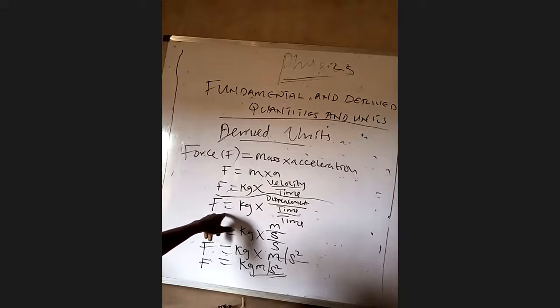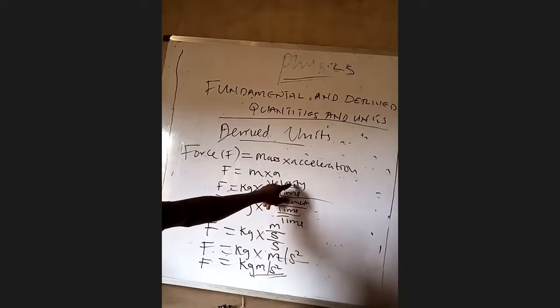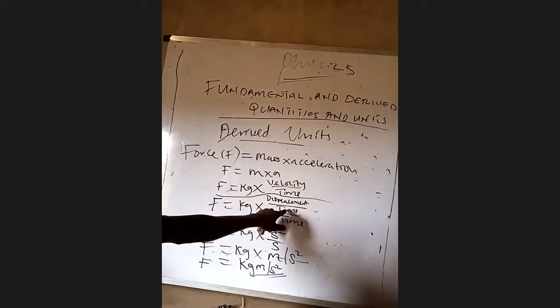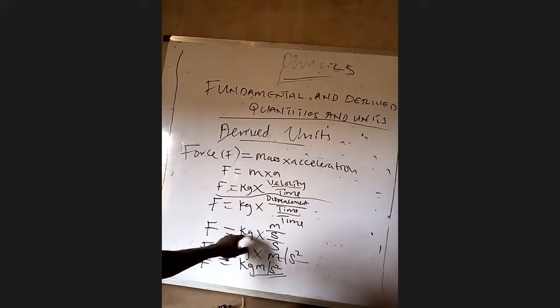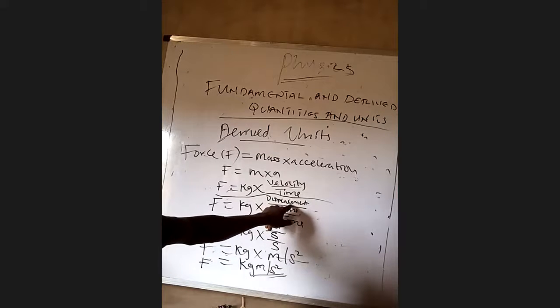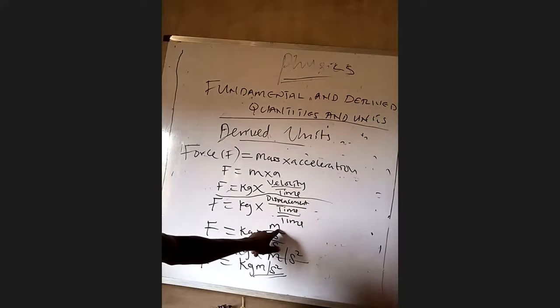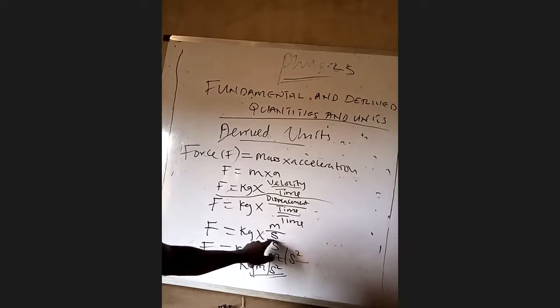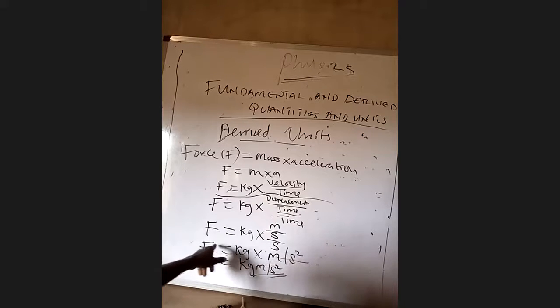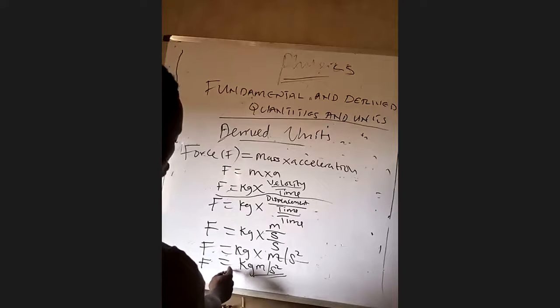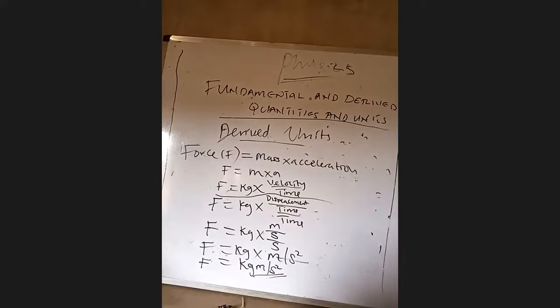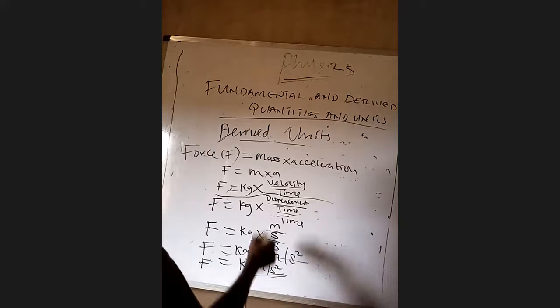To get velocity now, that is displacement all over time. Displacement all over time is your velocity, and this time is the one down here. So the kilogram times, do not forget the fundamental unit of displacement, which is meter, and the fundamental unit of time, second, all over second. Therefore, force will be equal to kilogram times meter per second squared, and the derived unit of force will be equal to kilogram meter per second squared. I hope you understand that.